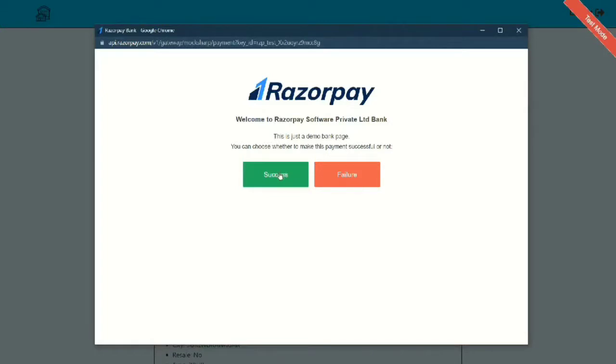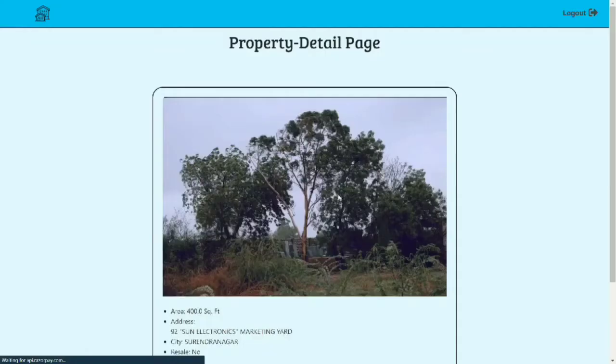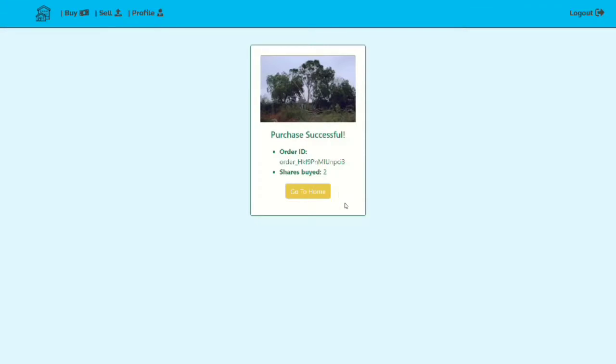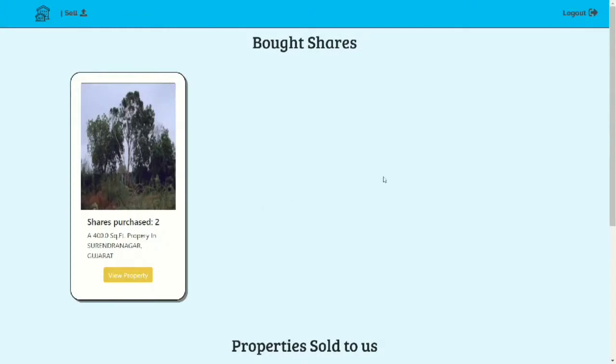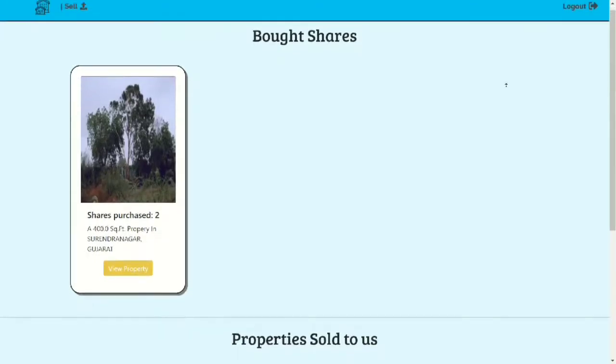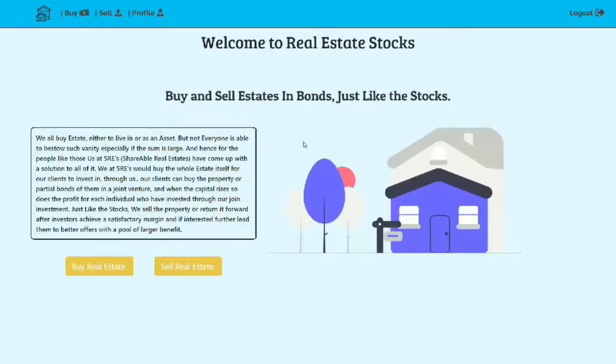So let us say we want to make this payment a success. After clicking on success, the payment will be successful, and the purchase will be displayed in the profile section, which they can always keep track of. As you can see, this is the property that has been bought by the user. So all in all, this is our implementation, and we hope to eradicate all the problems that the orthodox previous system was causing, and we hope that benefits are provided to every user that logs into our website.